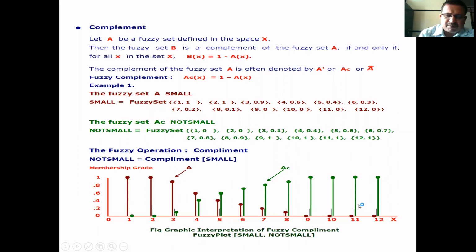This is the graphical representation of small and not small. On the y-axis membership grades are there, that is 0, 0.2, 0.4, 0.6, 0.8, then 1, and on the x-axis universal space X is there, that is elements 1, 2, 3 up to 12.